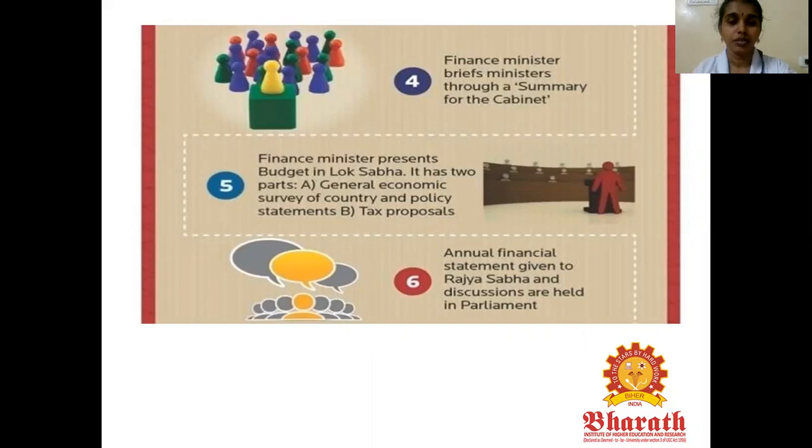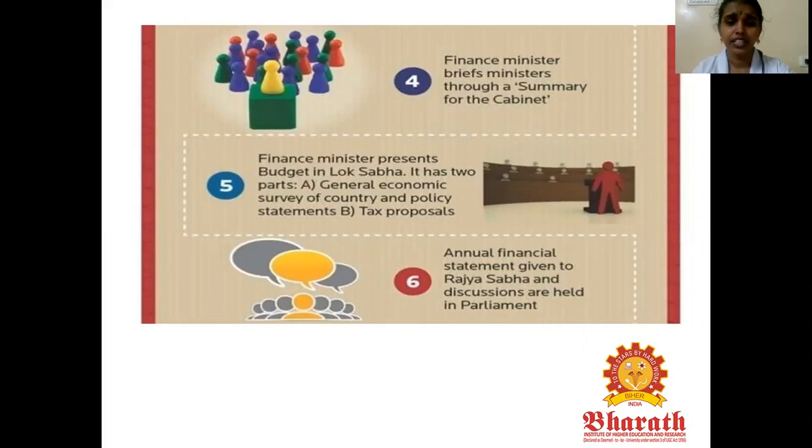It consists of 2 parts, the general economic survey of the country and the policy statement. What is meant by the policy statement? That is the new implementation of policy for improving the economic level of the country and the tax proposal based on the income of particular persons in the country.